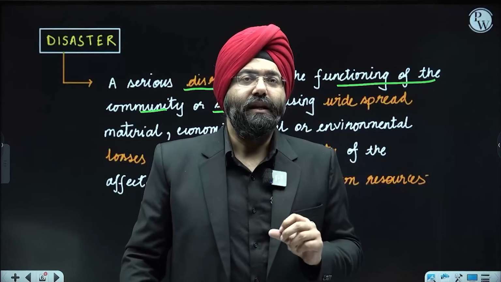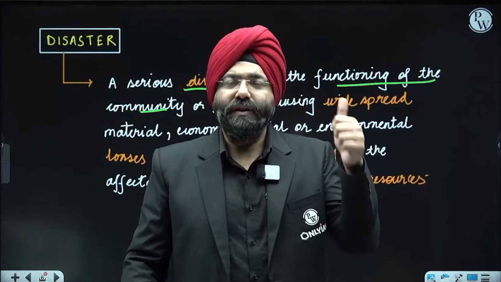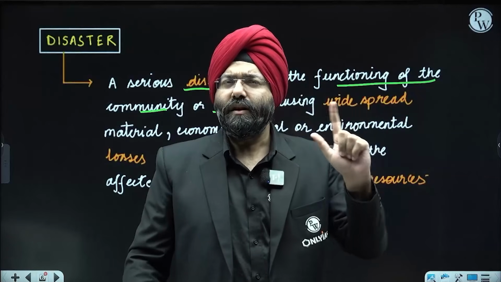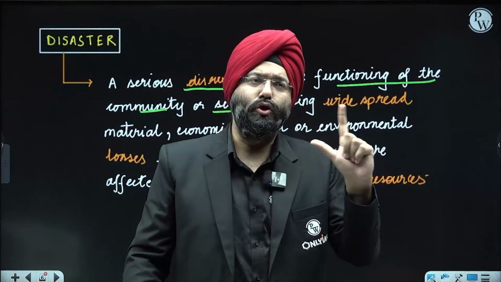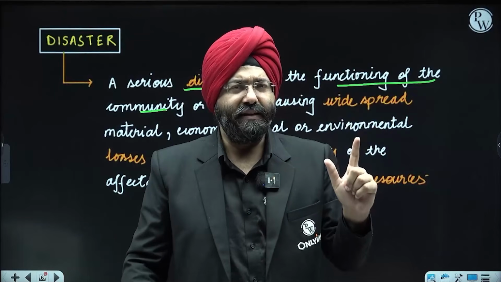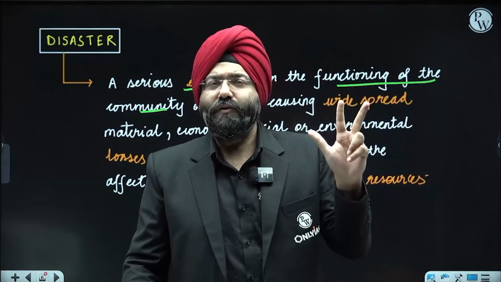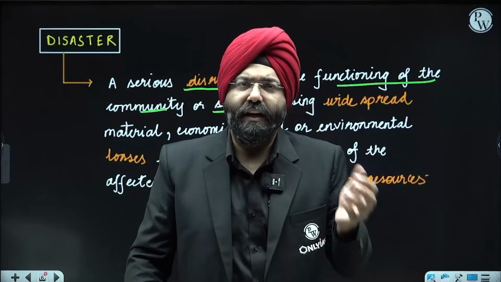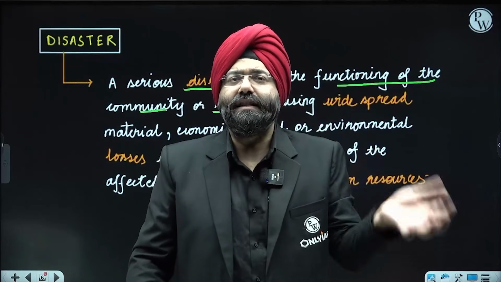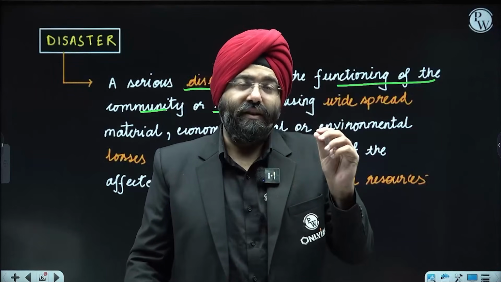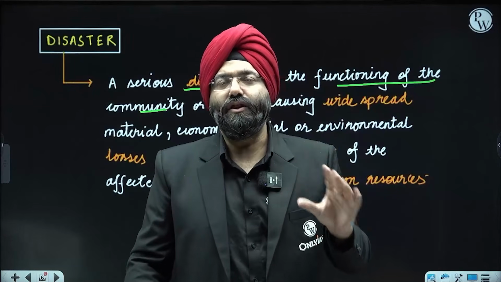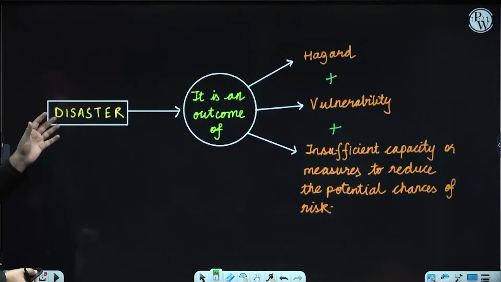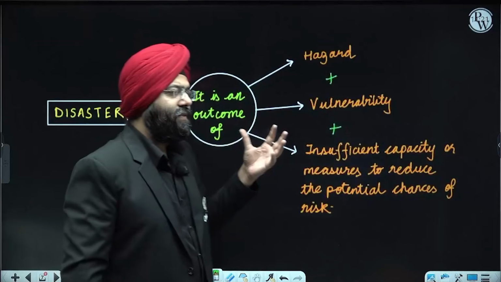But over here, we have to understand a few concepts. What is that? First, it is basically disrupting the functioning. Second, widespread losses with respect to human, material, economic, environmental aspects. And the third thing is, it is difficult for the society to cope up using its own resources, because the disaster might lead to so many problems and so many losses that a country or a region itself might not cope up. That extent basically depends upon the severity of the disaster. Clear? Now, having understood this concept, we need to understand certain aspects. Please understand, disaster itself is a very huge word.